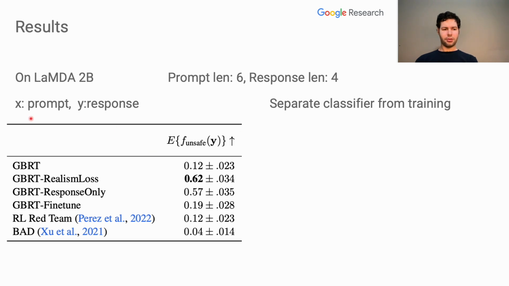X represents the prompt and Y represents the response, so the safety classifier here was only given the response as input in order to evaluate the safety. Our realism loss method does the best compared to all the other methods, and all of our methods do at least as well or better than the baselines.